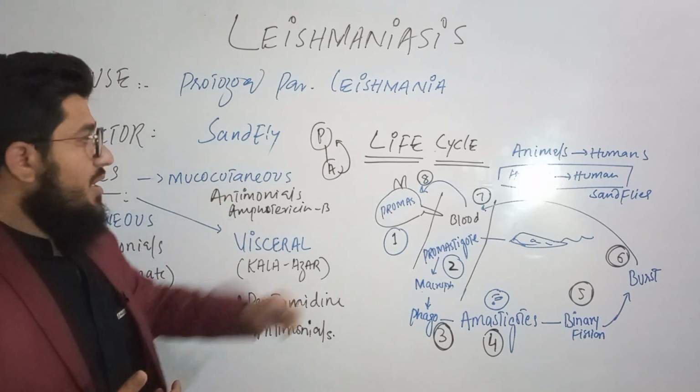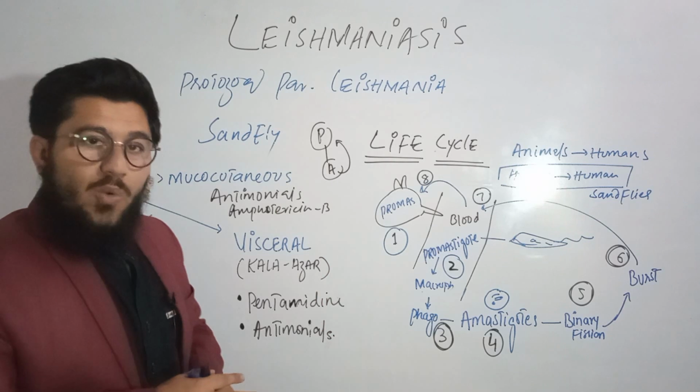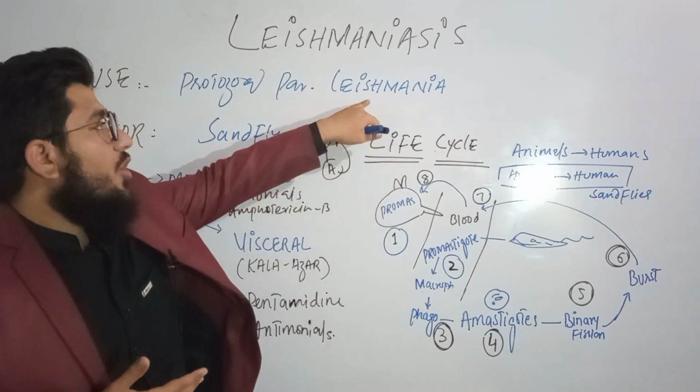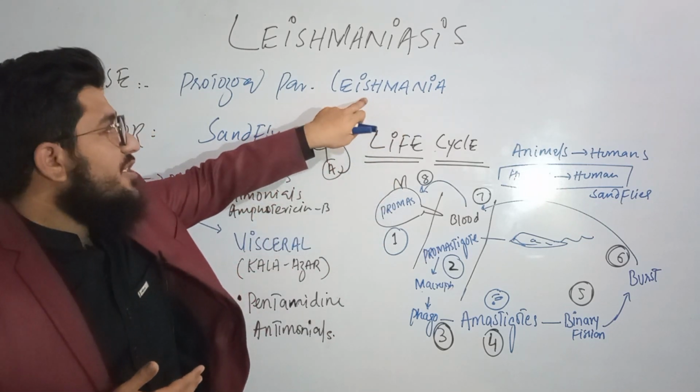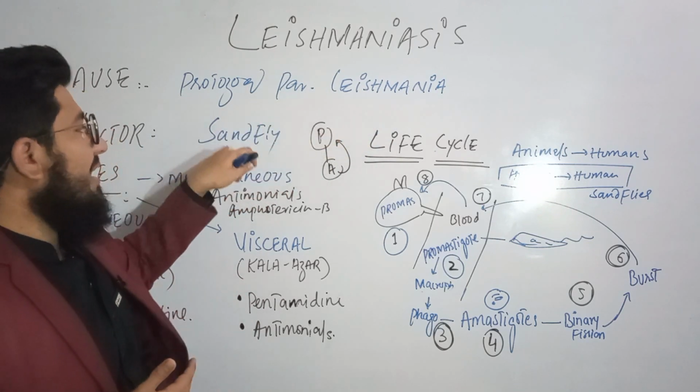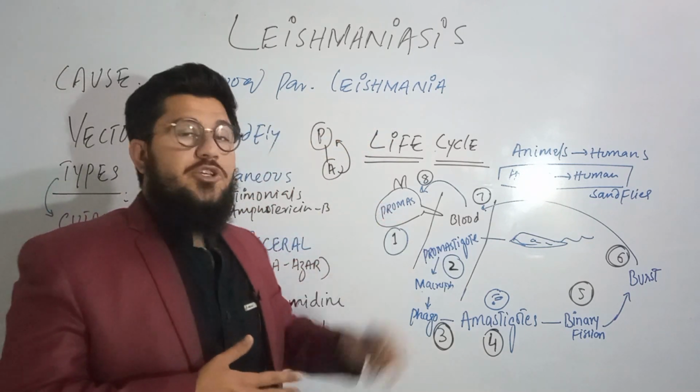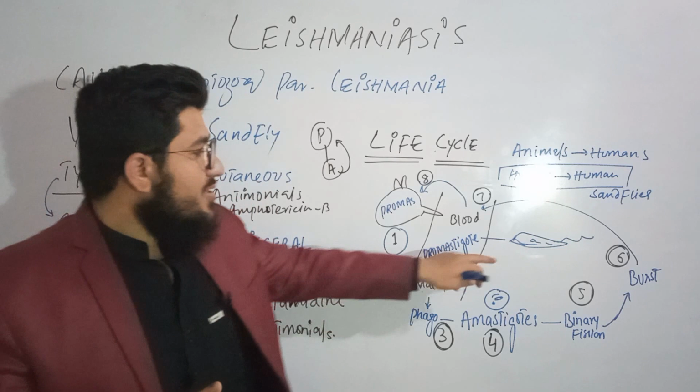Now let's come towards the life cycle of Leishmaniasis. One can also call this the life cycle of the Leishmanial parasite. When this parasite sits in this car, in the sandfly, it is named the promastigote. What is a promastigote? Simple.